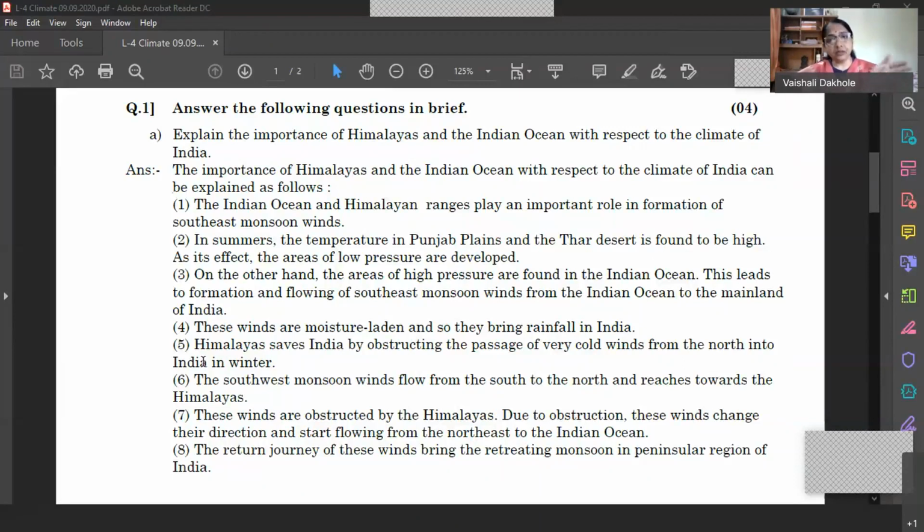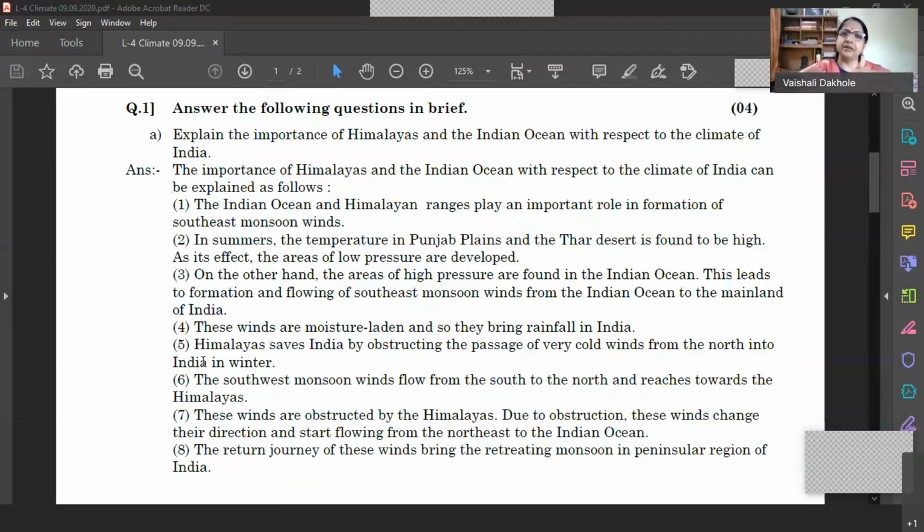Okay, so the western coast of India and southern part of India receives very heavy rainfall. Immediately after crossing the Western Ghats, what happened? The eastern slope of Western Ghat comes under rain shadow region, and therefore the peninsular part like Maharashtra and Karnataka region comes under rain shadow region, and therefore there is very less rainfall.